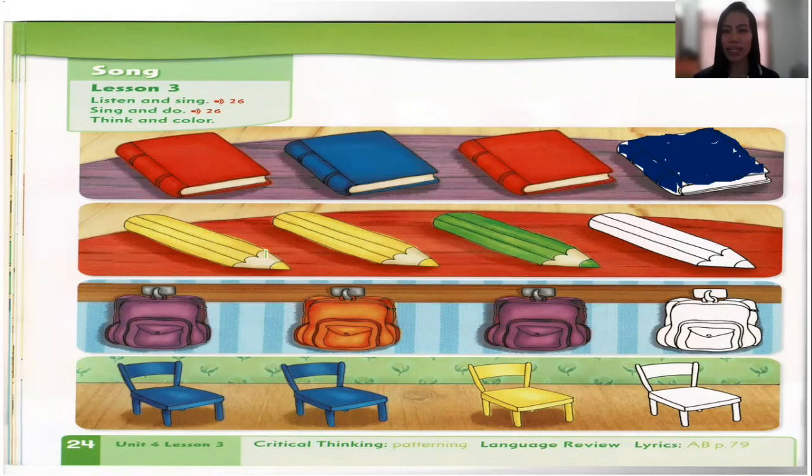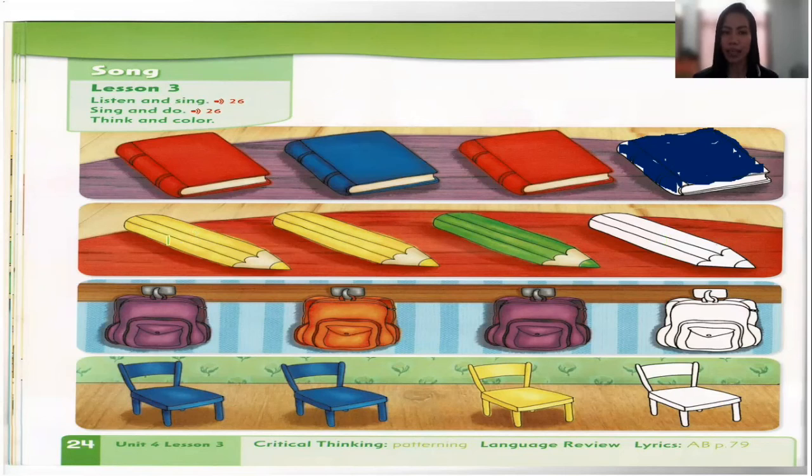Next one, what is this? Do you know what is this? Who can tell Teacher Rose? It's a colored pencil. Again, a colored pencil. How many colored pencils do we have? Let's count. 1, 2, 3, 4. We have 4 colored pencils.